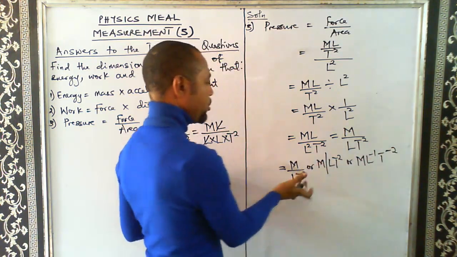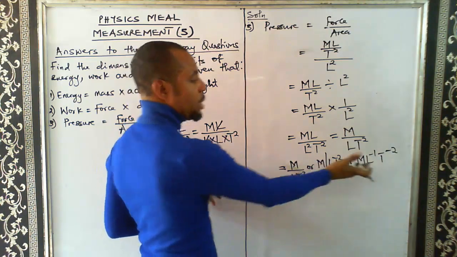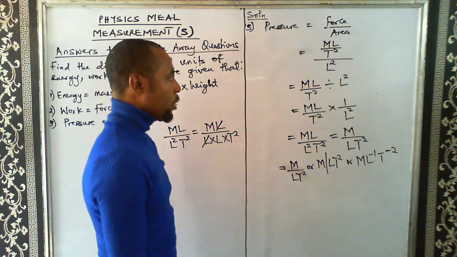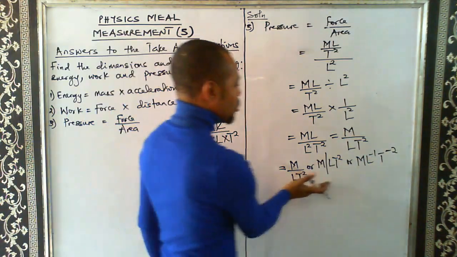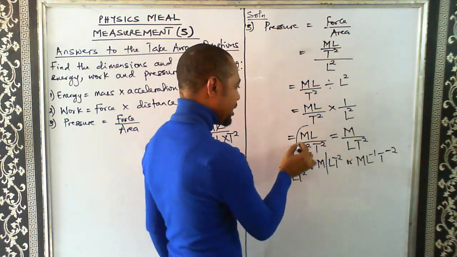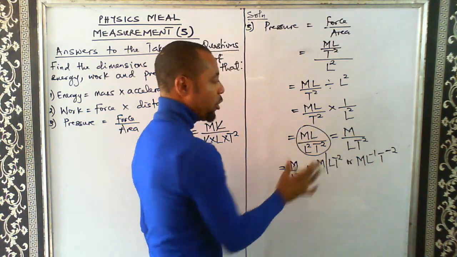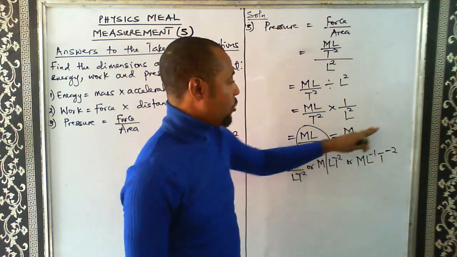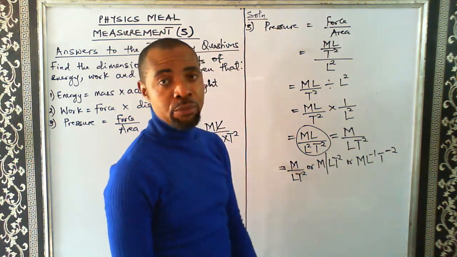So when these come up, these are denominators. When they come up, they will carry a negative sign. That's just a mathematical principle. Okay, so that's the actual dimension. So if you leave your answer at this level, you are not correct, because it's not yet in simplest form, and that's why you have to go further to simplify it to be in this form.